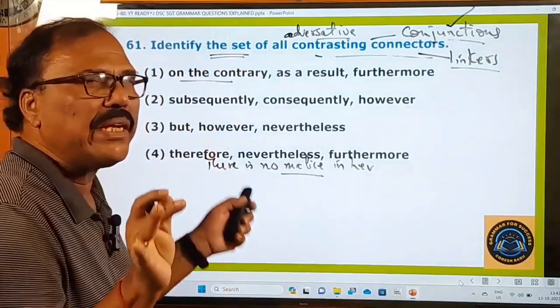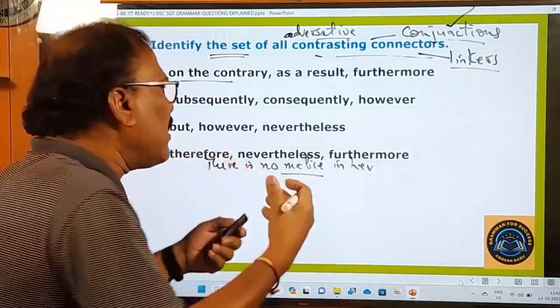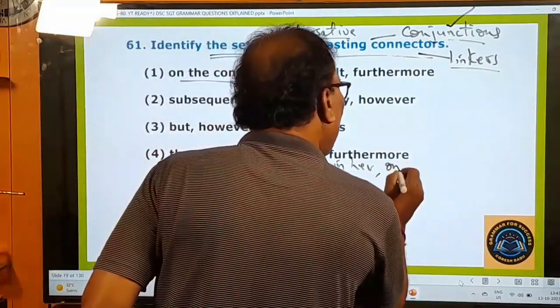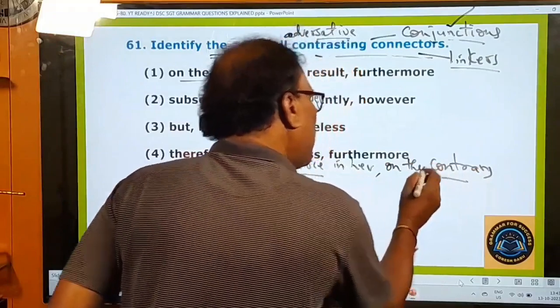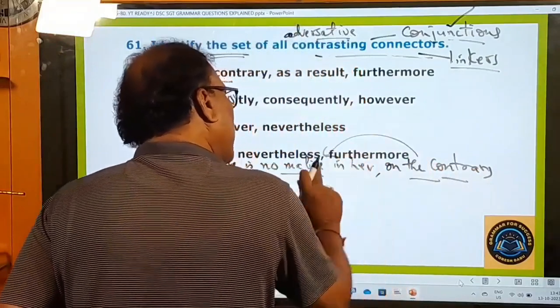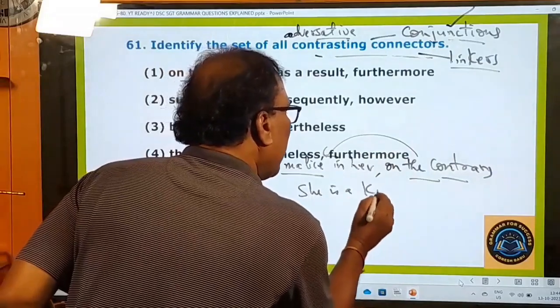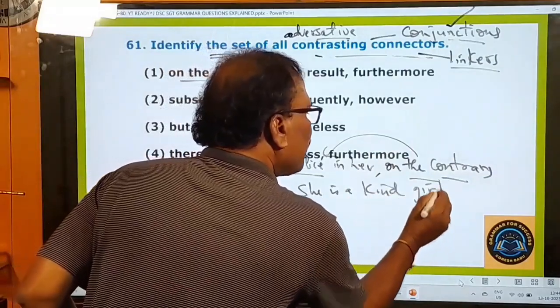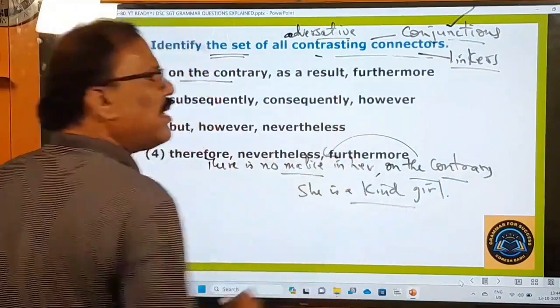There is no wickedness in her. There is nothing bad in that girl. On the contrary, it is used to indicate the opposite of this. On the contrary, she is a kind girl. There is no malice in her. On the contrary, she is a kind girl.